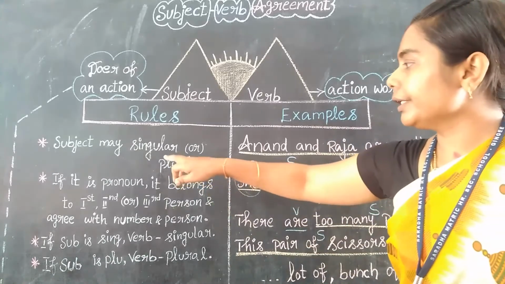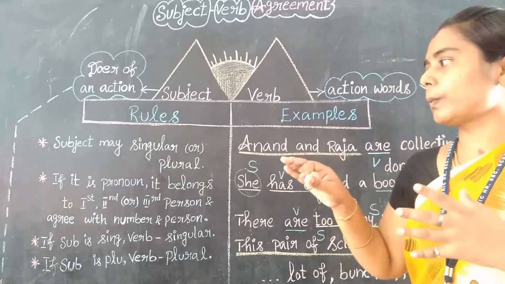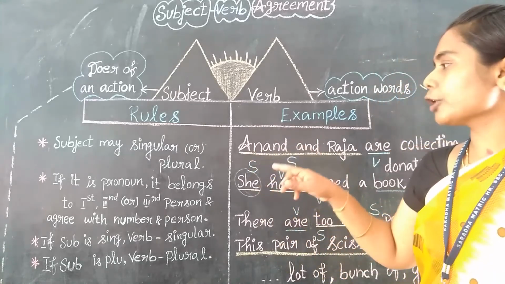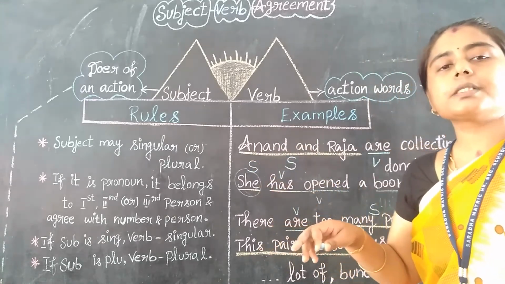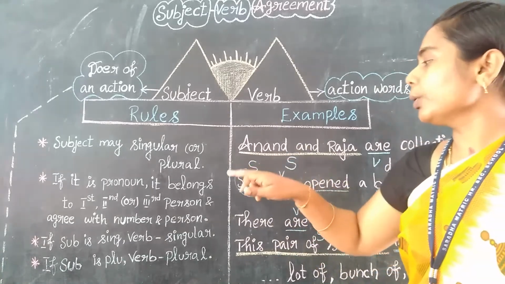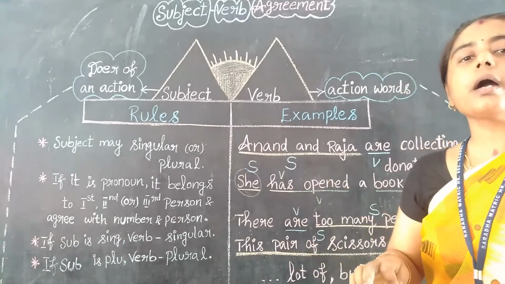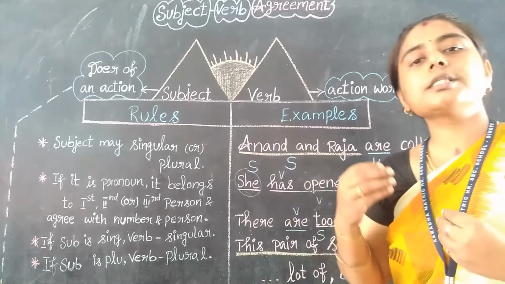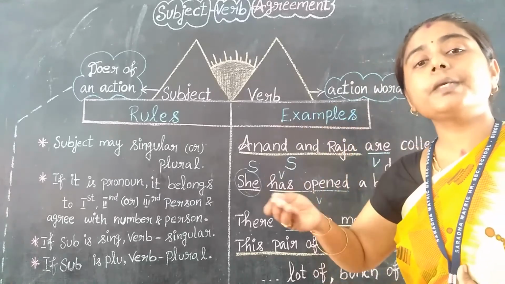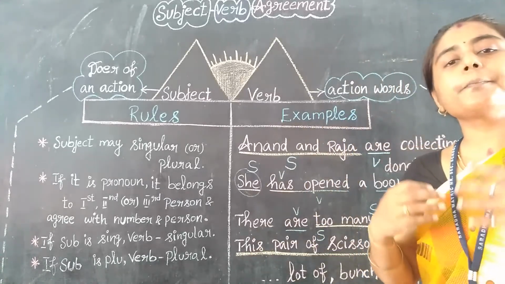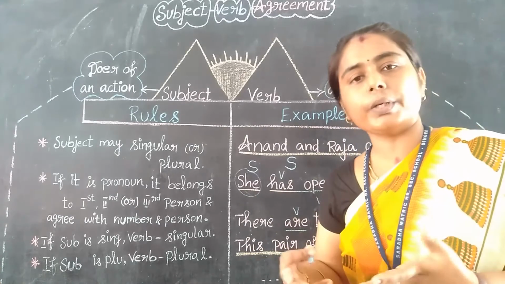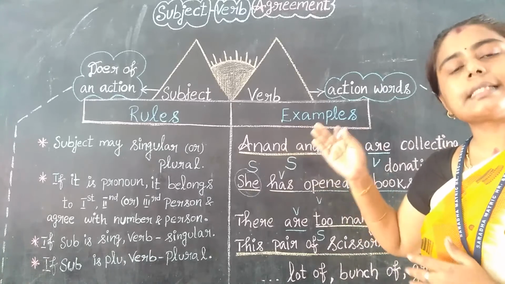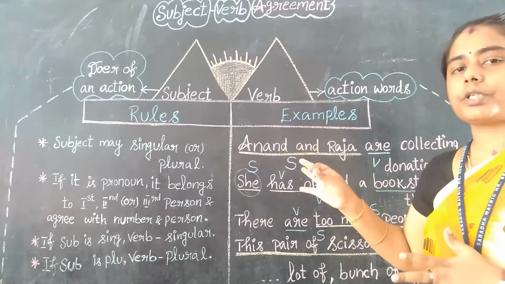And if the subject is a pronoun, it belongs to first person, second person or third person, right? It must agree with number and person. Then, if the subject is singular, the verb must be singular, and if the subject is plural, the verb must be plural. So anyhow, the verb always depends on what? The subject. They always link with the subject, right?